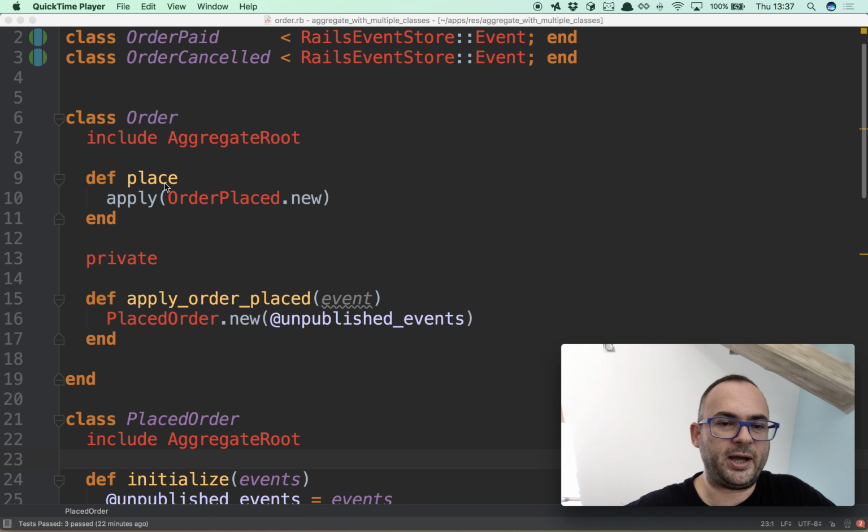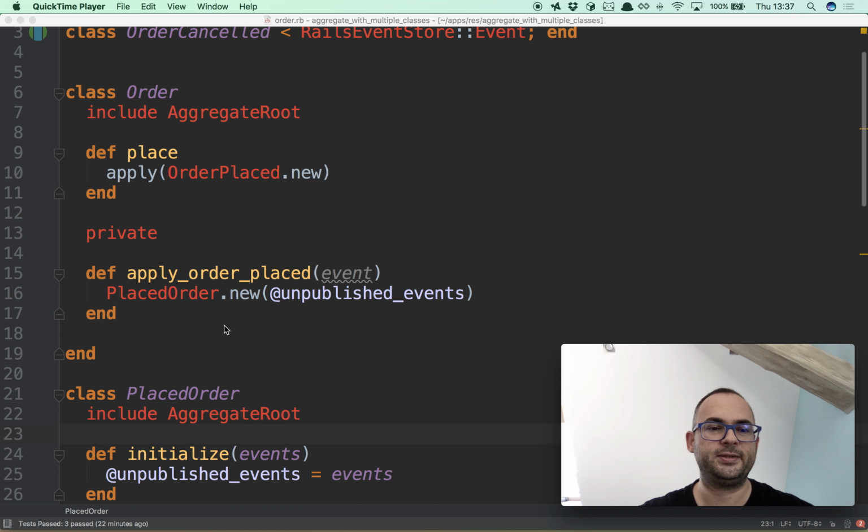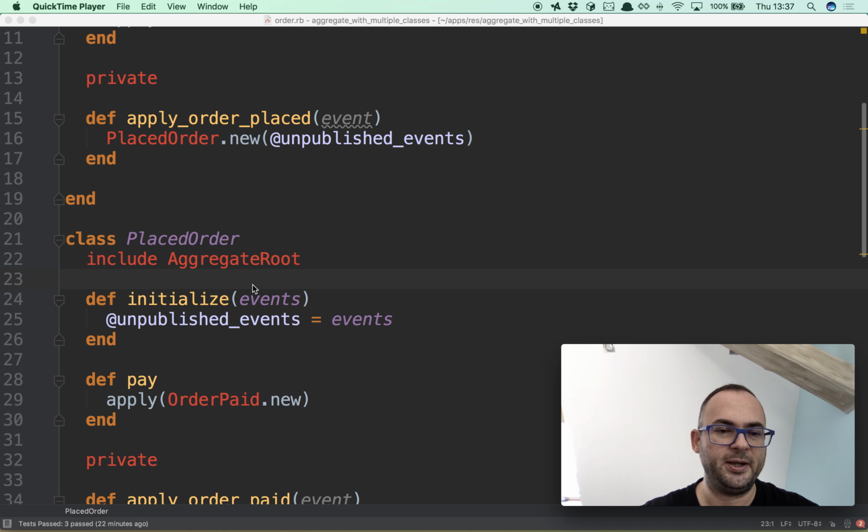But when it happens, we do return a new object called placed order, because now we have this new state, and it deserves a new class. So placed order is also an aggregate. It takes the event, so the whole event plumbing still works, and has only one method, pay.